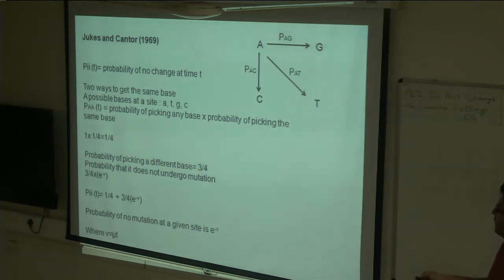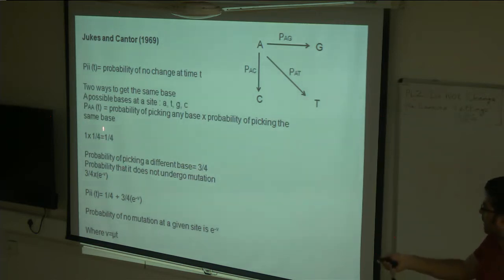Okay. So the probability of picking any base is 1, the probability of picking the same base is 1 by 4. So you'll get 1 by 4 as the probability of no change. Okay. And the probability of picking a different base is 3 by 4. So the probability that it does not undergo mutation, so probability of no mutation, e raised to the power of minus v, is basically 3/4 into e raised to the power of minus v.